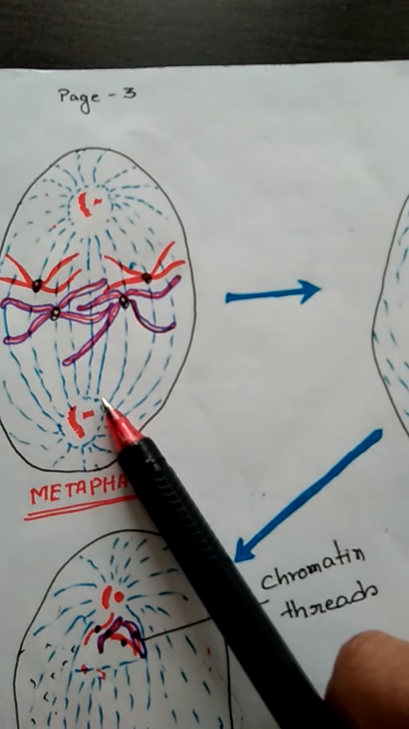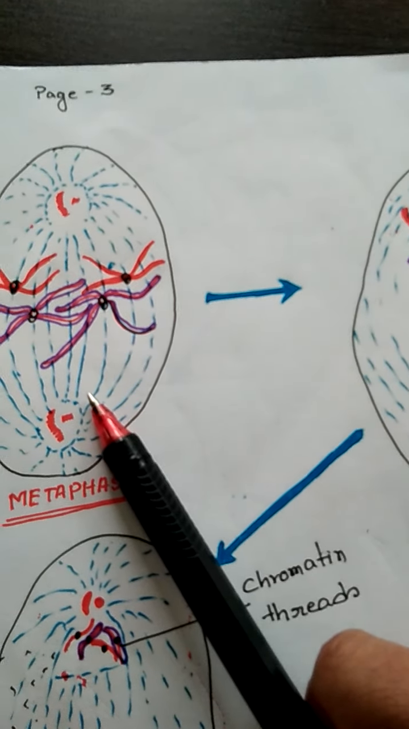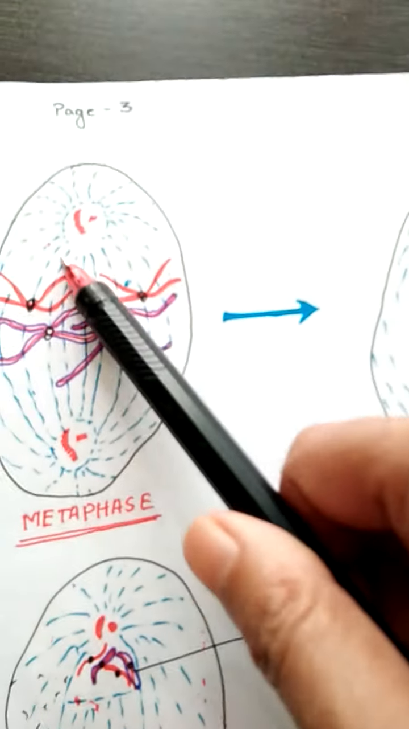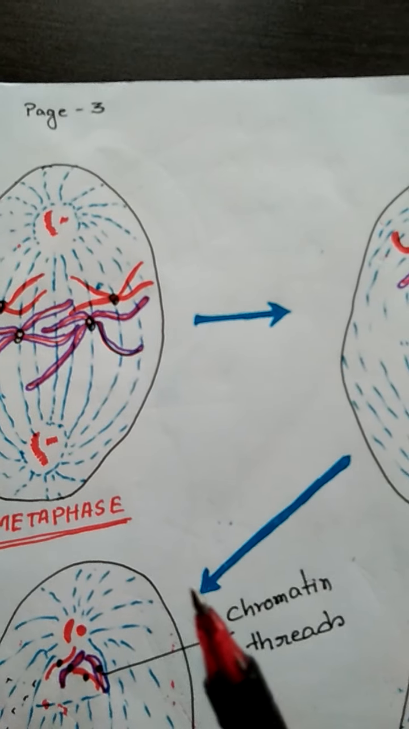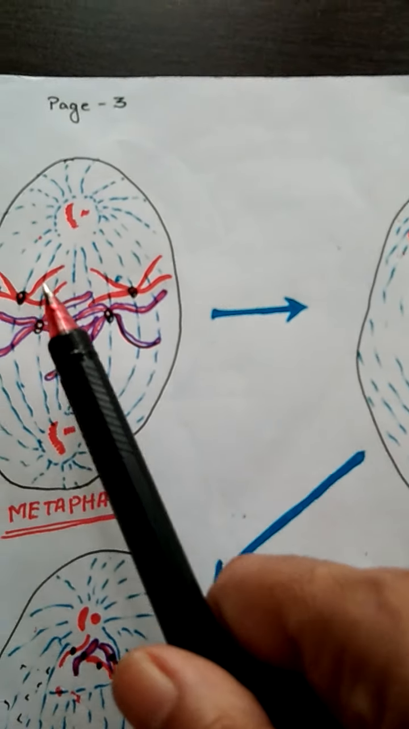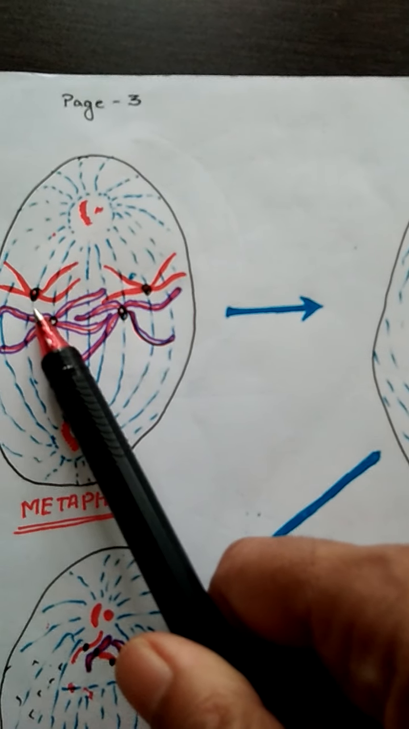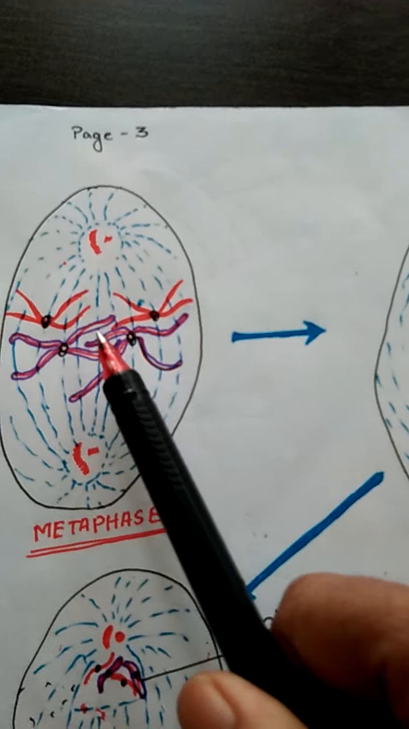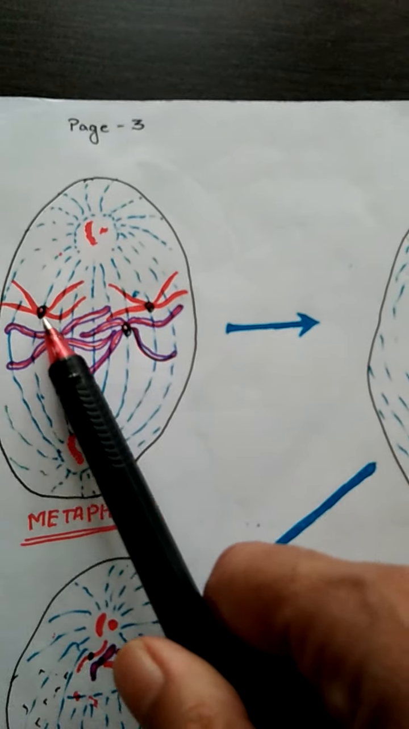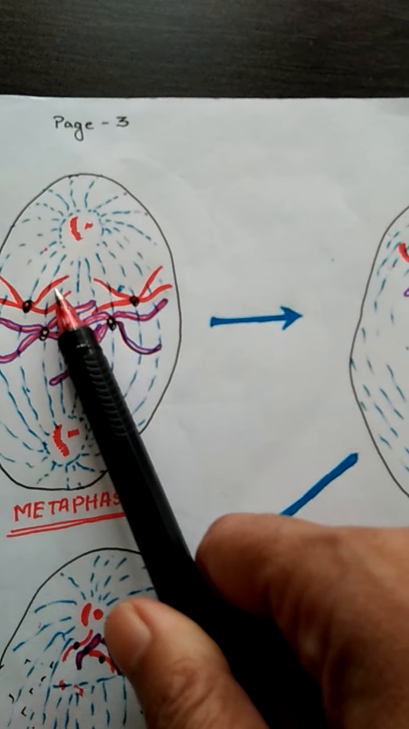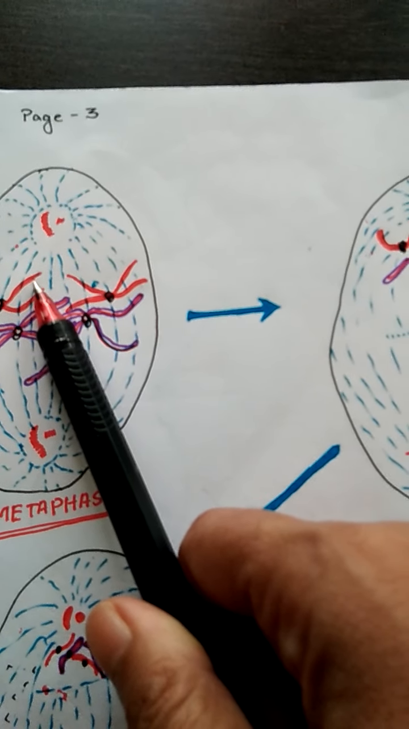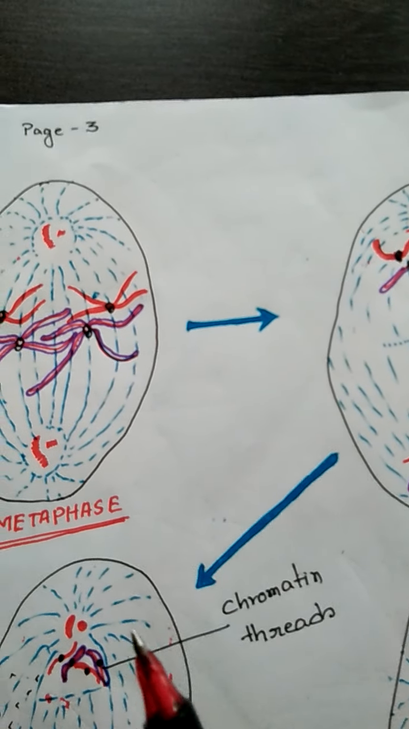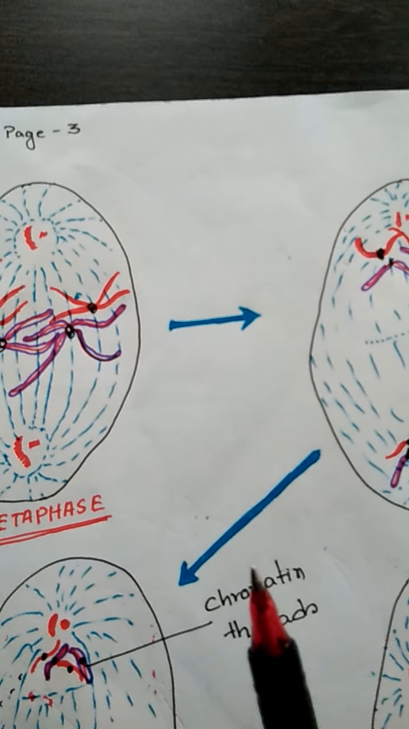Now in the metaphase stage, the microtubules, known as the spindle, shown in blue color, are attached with the centromeres. Here it is a homologous chromosome, 1, 2, 3, 4, 5, 6, 7, 8, each with 2 chromatids. The spindle lies between the 2 centrioles, which occupy the position of the 2 opposite poles of the cell.